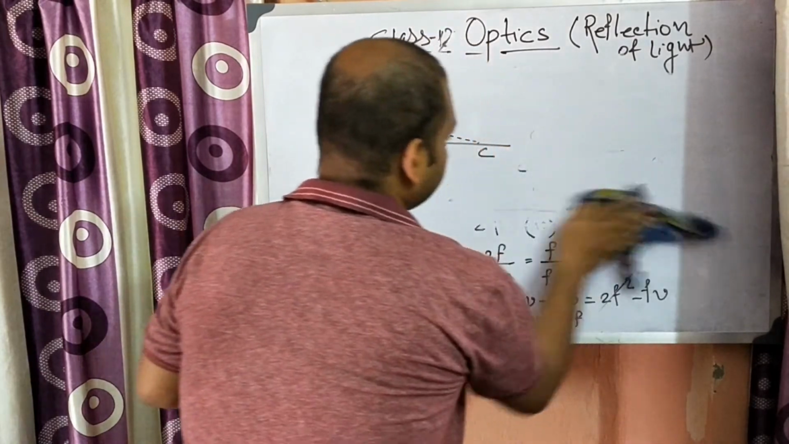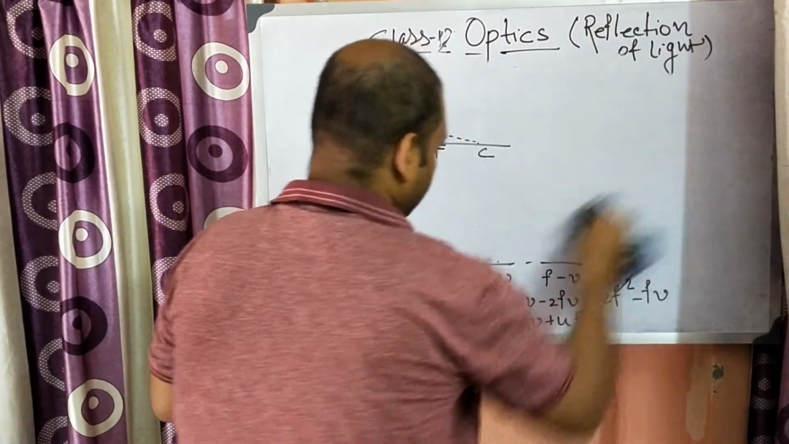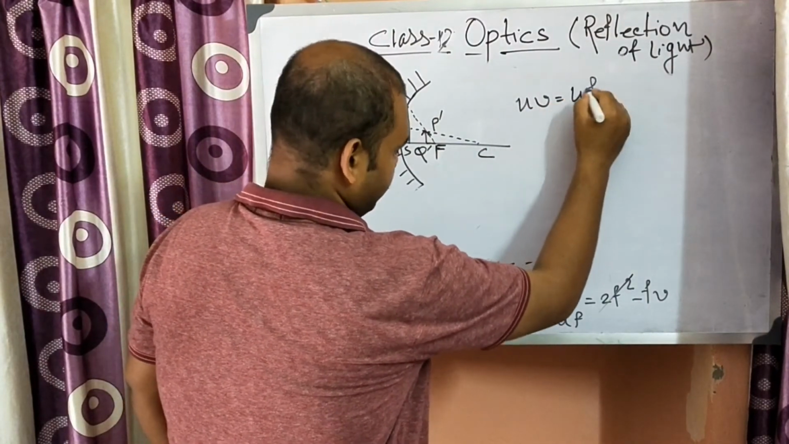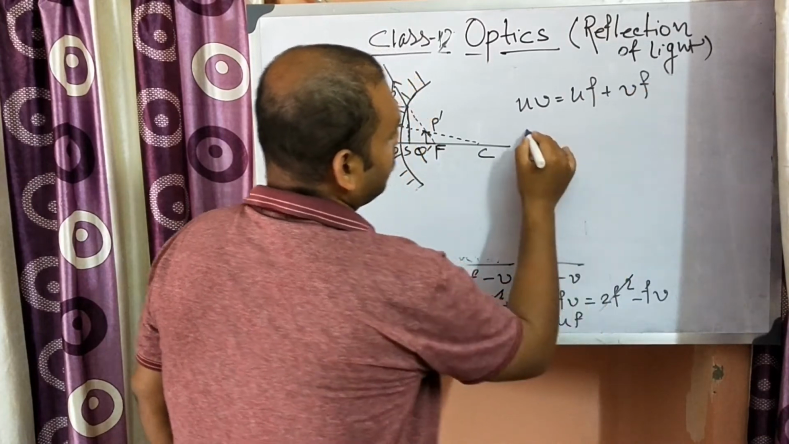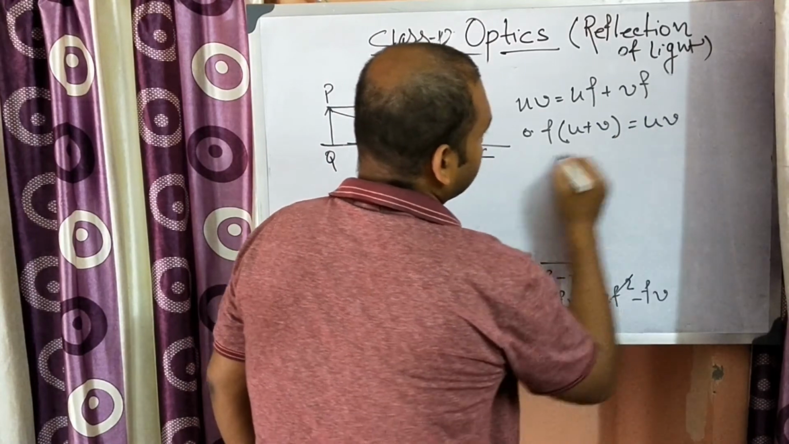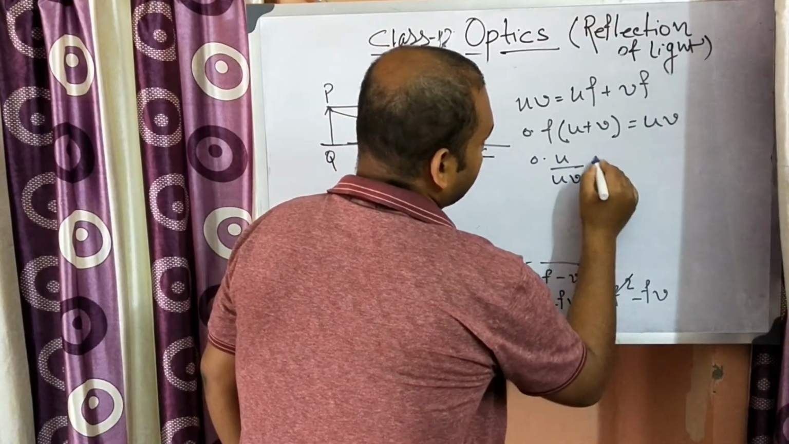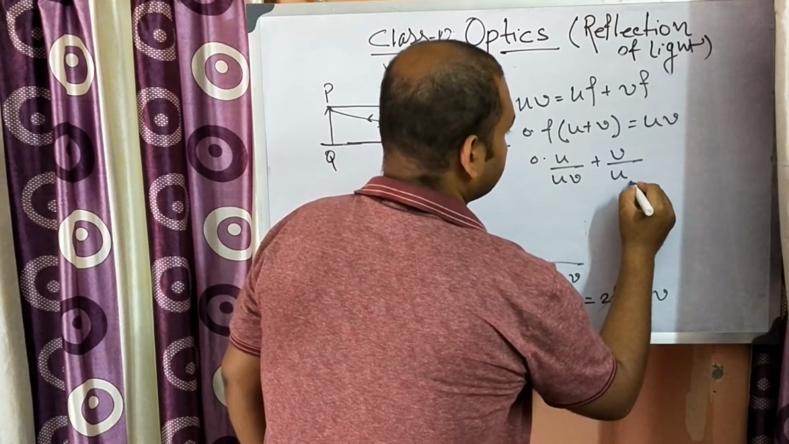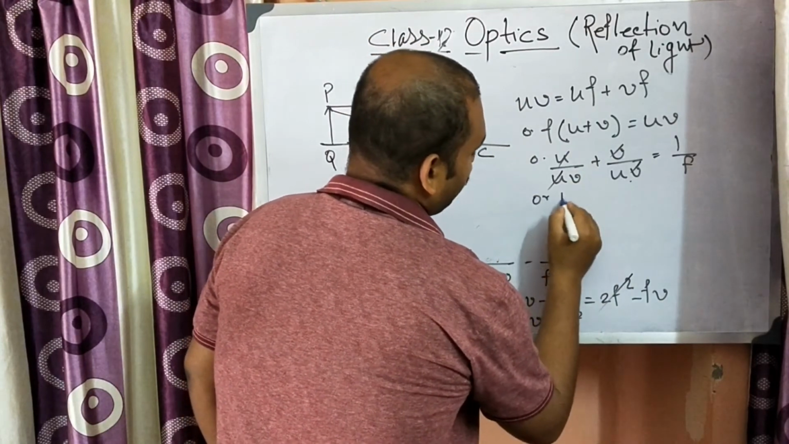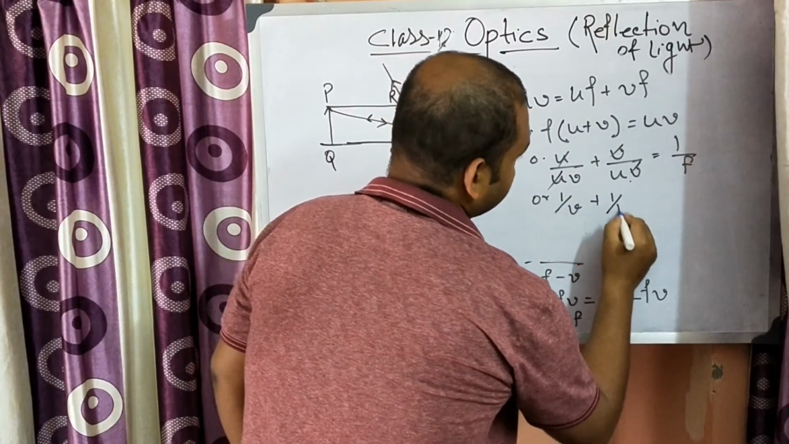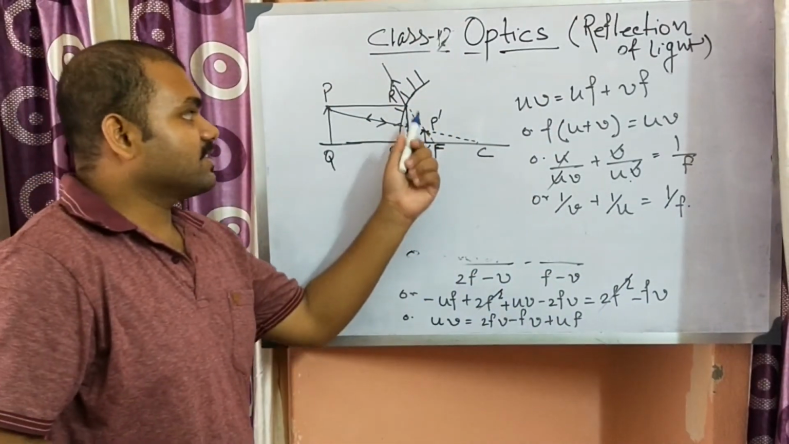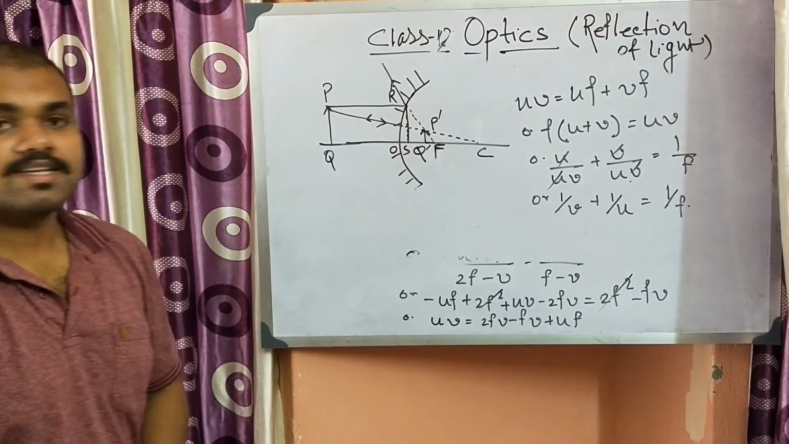So this reduces to UV is equal to UF plus VF, or F common, U plus V is equal to UV, or U by UV plus V by UV is equal to 1 by F. V cancels out, U cancels out, so 1 by V plus 1 by U is equal to 1 by F. So in case of a convex mirror, the formula is again the same.